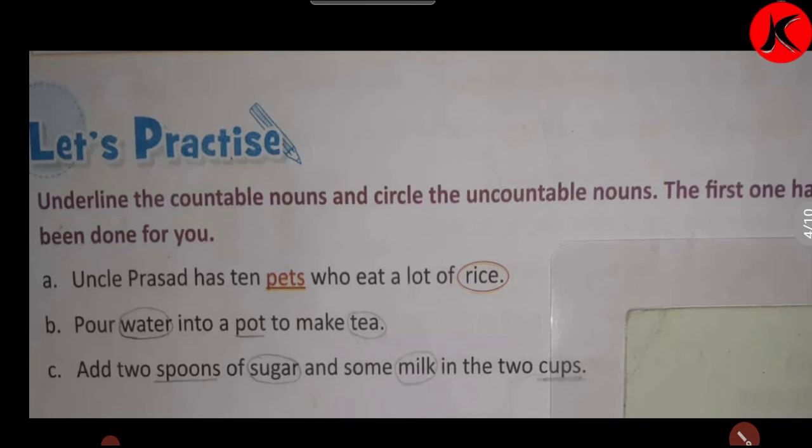Uncle Prasad has 10 pets who eat a lot of rice. Pour water into a pot to make tea. Add 2 spoons of sugar and some milk in the 2 cups.